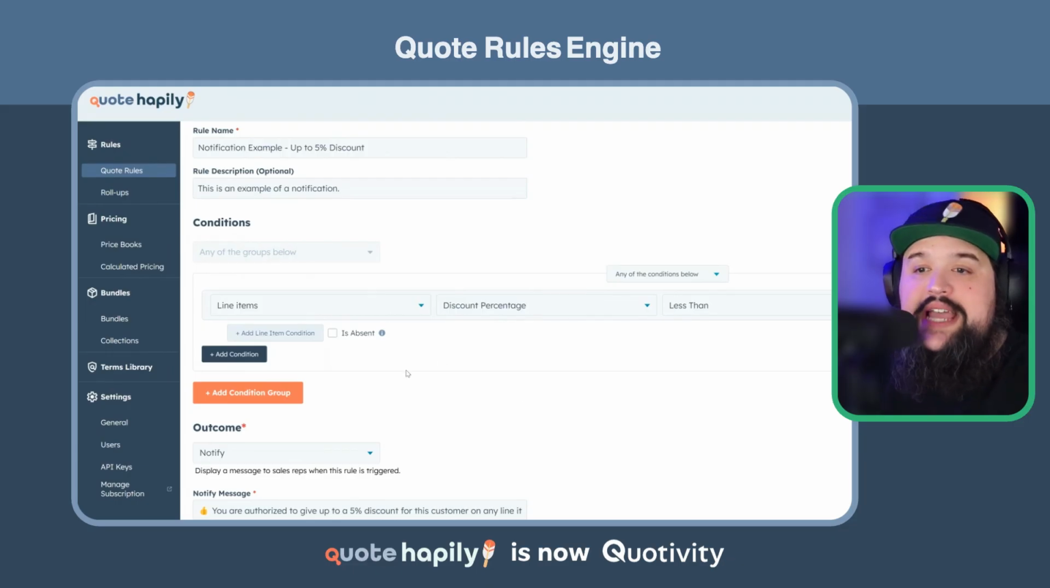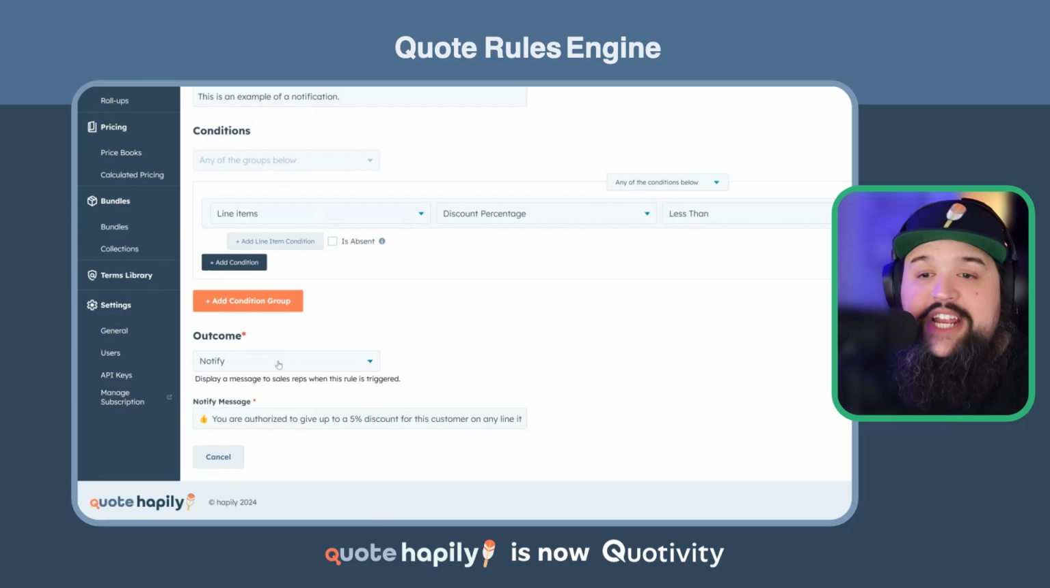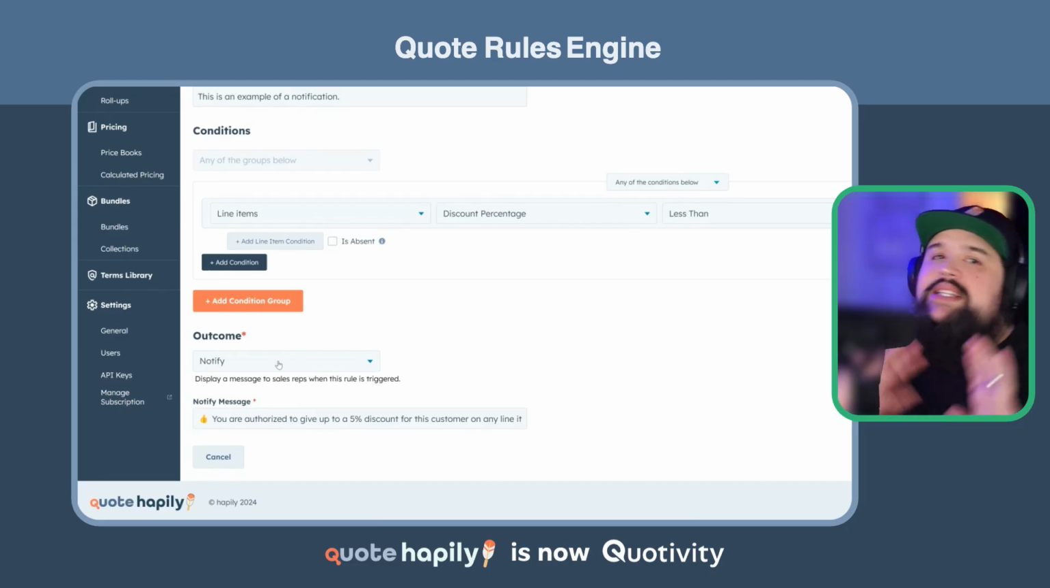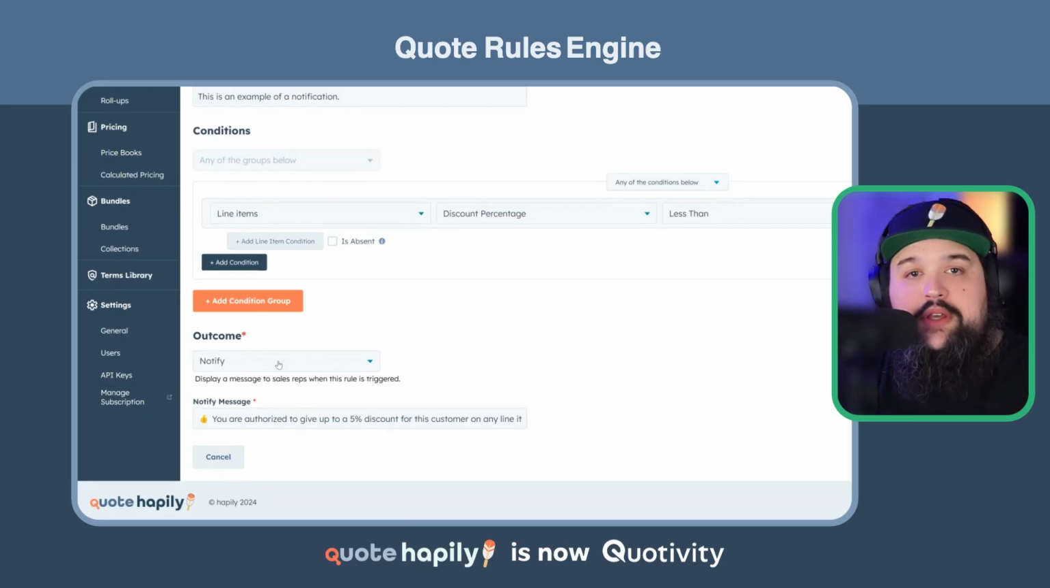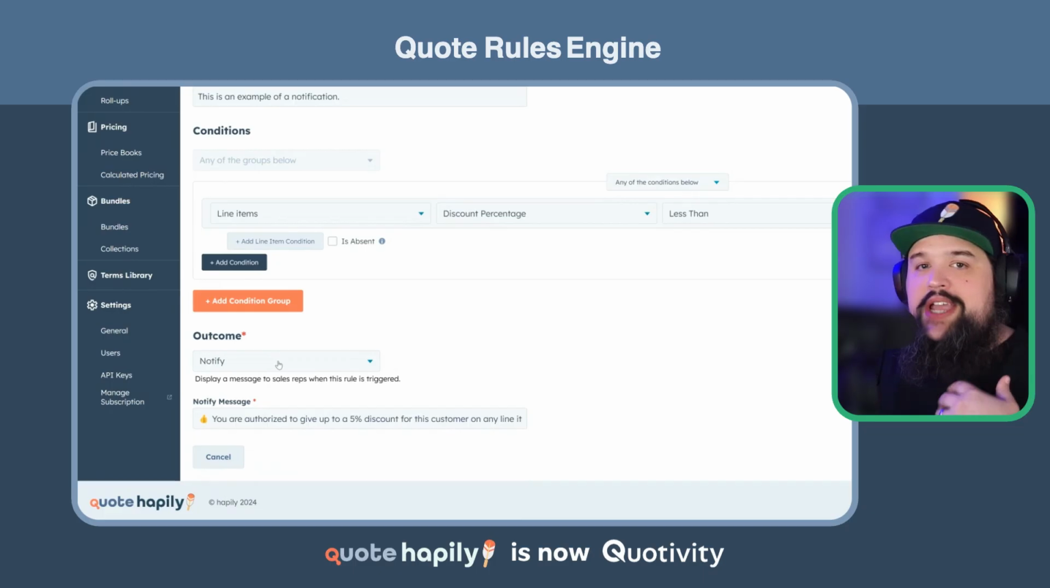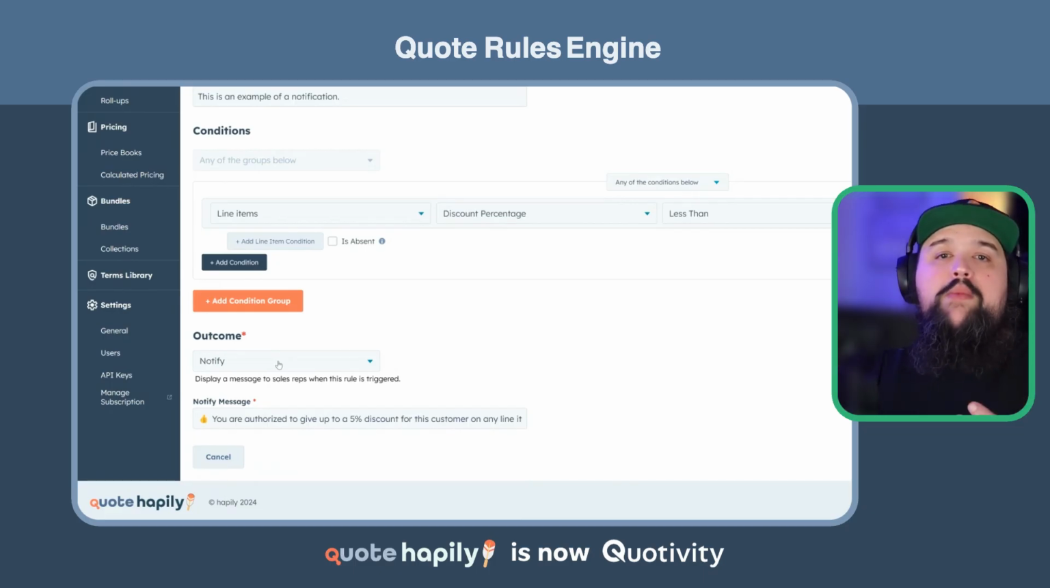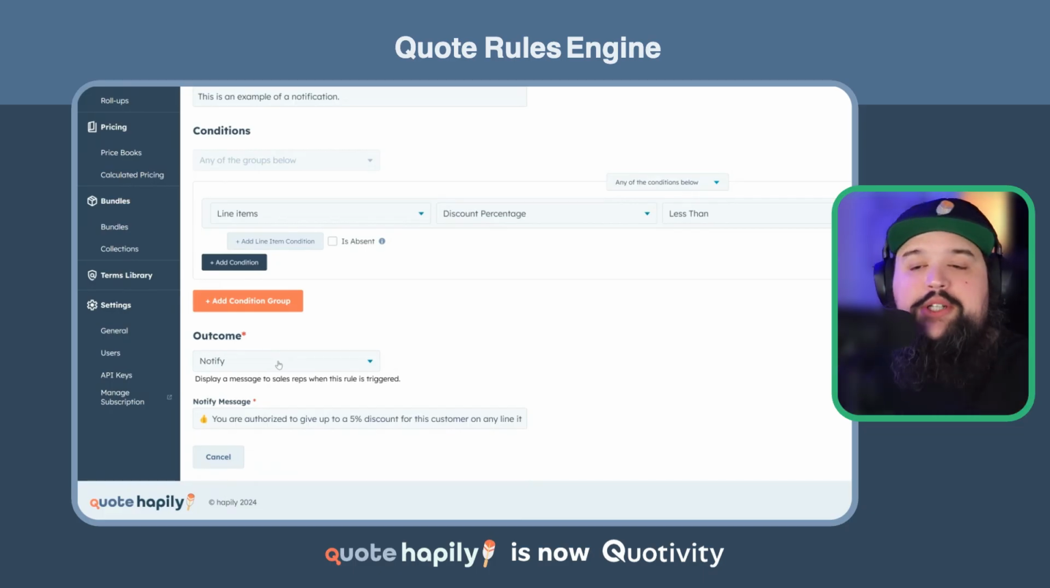So once you set your conditions, you can then choose an outcome. In my case, my conditions are if there are any line items on the quote where the discount percentage is less than 5, I'm giving them a gentle notification, letting them know that they're allowed to do that. And so what I'm doing here is I'm setting a notify outcome, which is not going to stop them from doing anything. It's not going to send them into approval. It's just going to flash a little message up on the screen as they're building the quote. And these different rules will change and go away and show up depending on what the user does or the sales rep does when they're actually building the quote.